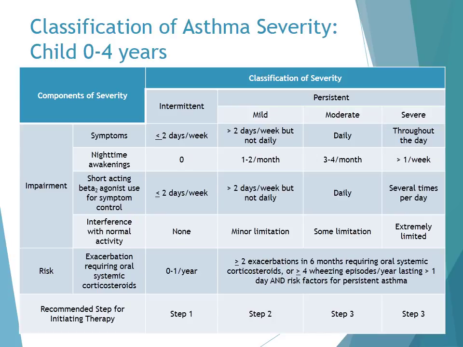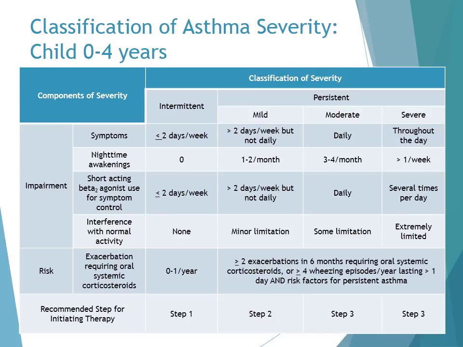So to properly treat a patient with asthma, the severity needs to be classified. Classification is based upon a patient's age. So there's 2 charts, one for children 0 to 4 years, and the other chart for children 5 to 11 years of age. For patients 0 to 4 years of age, the severity is classified based on the symptoms, the number of nighttime awakenings they experience, frequency of use of their short-acting beta-2 agonist, as well as any interference with their normal activity. So based upon the responses and the symptoms, the patient is placed into the most severe category. And then as you can see, the last row in this chart has the recommended step for initiating therapy.